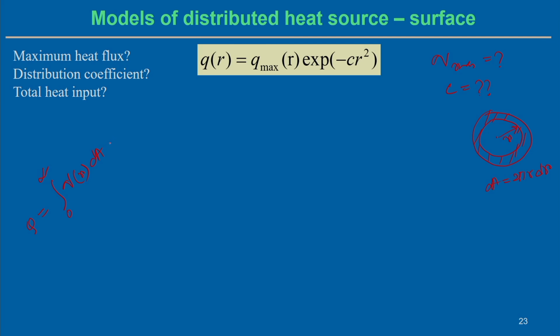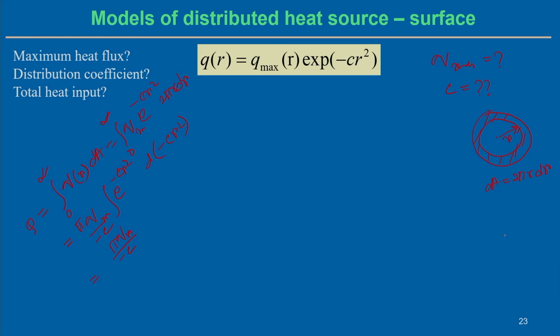So, Q equals the integral from 0 to infinity of q_max times e to the power minus C r squared dA, with dA equal to 2 pi r dr. So, we can estimate this integration of q_max e to the power minus C r squared, with d of minus C r squared, then pi should be outside, and 2 is there, divided by minus C. So, making the balance, pi q_max by minus C, and this is the integration.